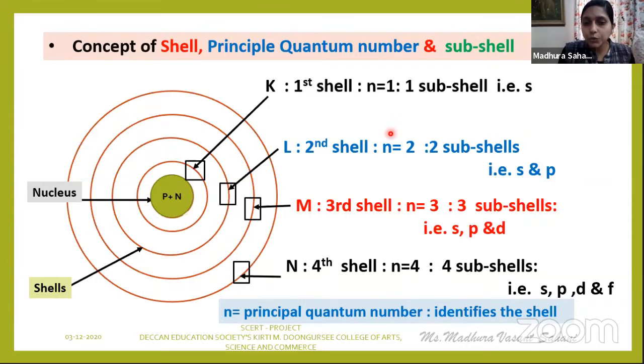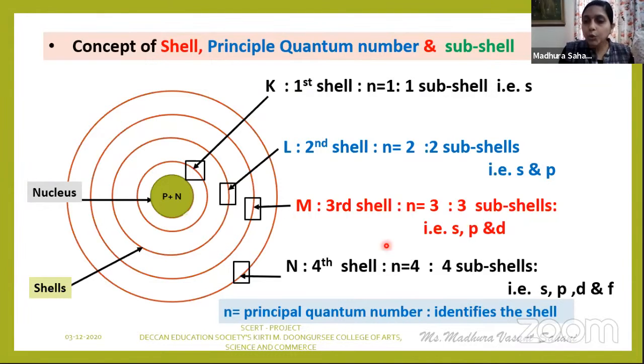When n is equal to 2, this is your second shell, that is L shell. When n is equal to 3, this is your third shell, M shell. When n is equal to 4, this is your fourth shell, that is N shell. So, now here you have learned the concept of shell, that is K means first shell, L means second, M means third shell, N means fourth shell, when the value of n is 1, 2, 3 and 4.